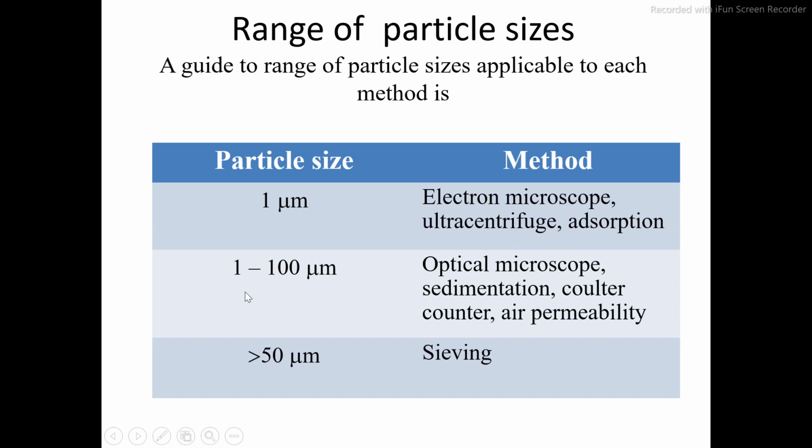If the particle size is in the range of up to 100 micron, in that case you can use your regular microscope, optical microscope, along with the sedimentation, Coulter counter, and air permeability. If the particle size is more than 50 micron, then you can use the sieving method. So these are the different methods available for the measurement of size of particles.